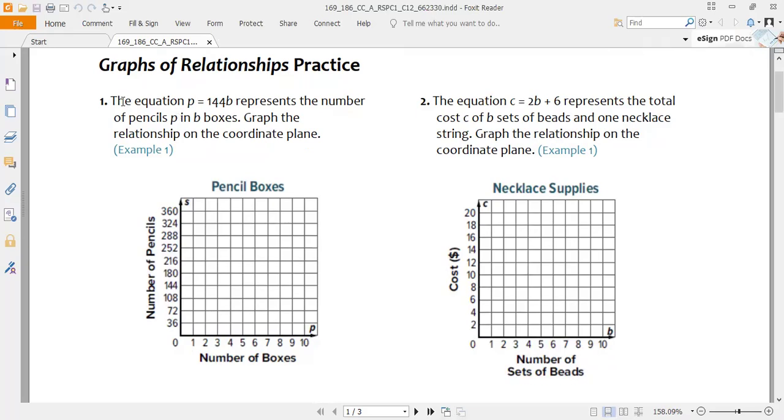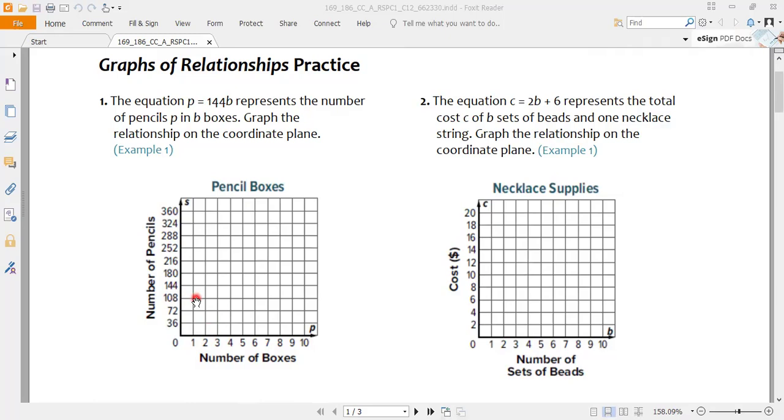Okay, question number one is the equation. If you look here, it's mentioned there the equation p equal to 144b. Now two variables are given, p and b. If you look at the graph, it's written here number of boxes. Yani if you select 0 box, 1 box, 2 box, or 3 or 4, how many pencils will be there? If we have 0 box, how many pencils will be there? If we have 1 box, how many pencils will be there? If we have 2 boxes, how many pencils will be inside the box?